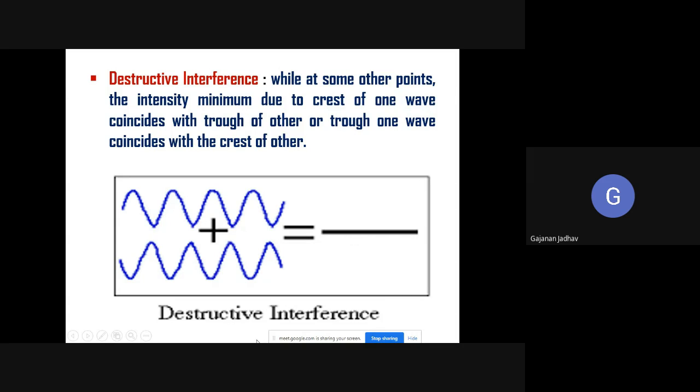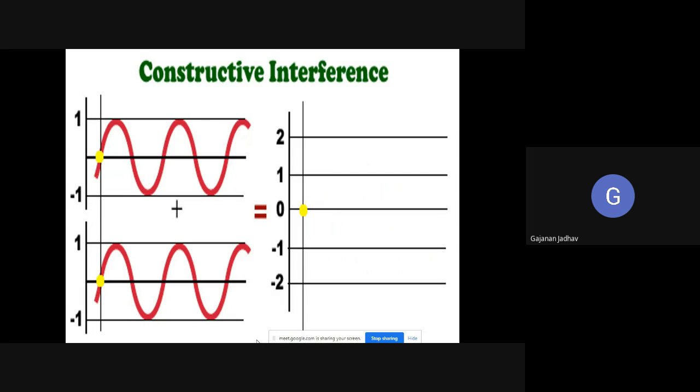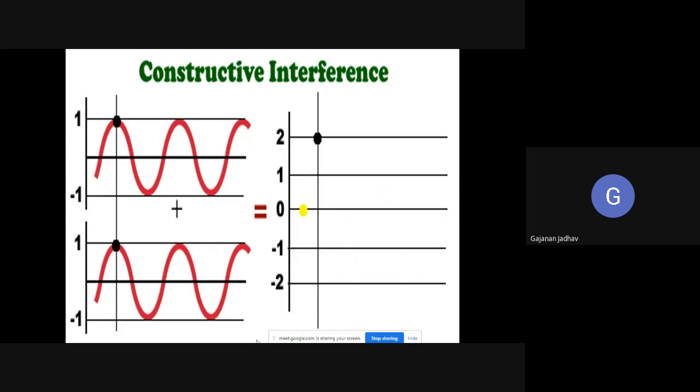Okay, so this is what we call a destructive interference. So these are the two types. Now, if you look at this particular figure, then you can understand how this constructive interference works, or how we are getting the constructive interference.